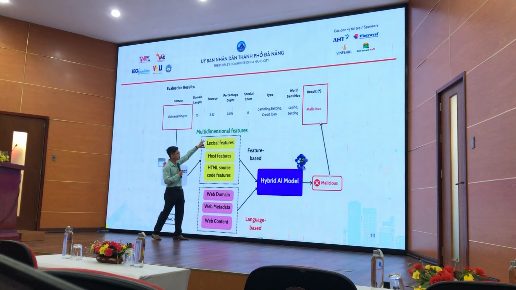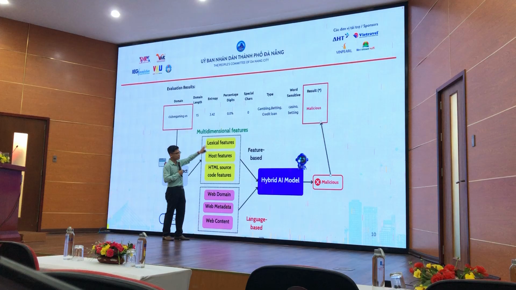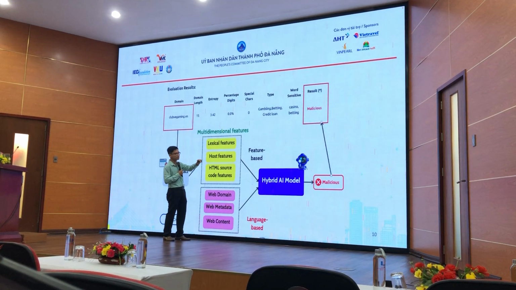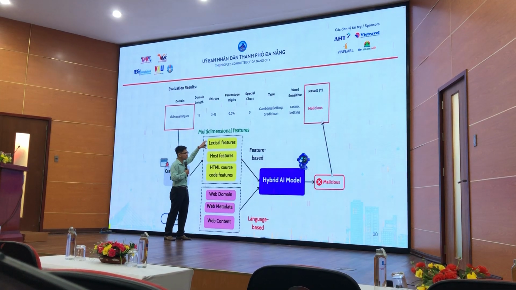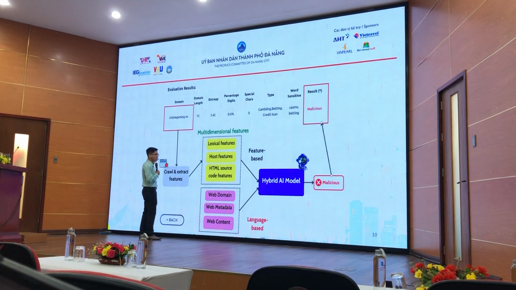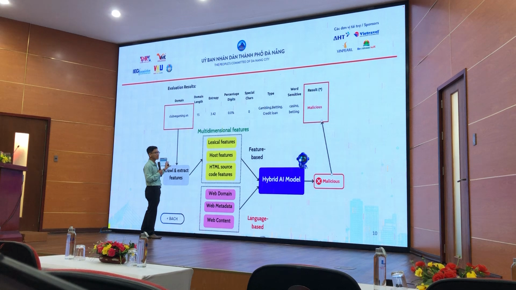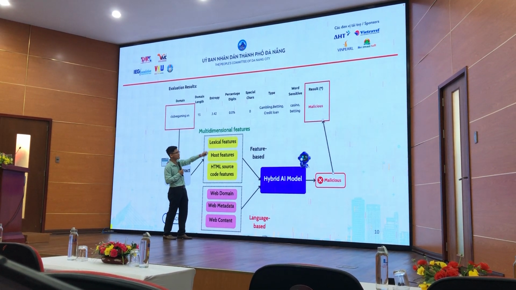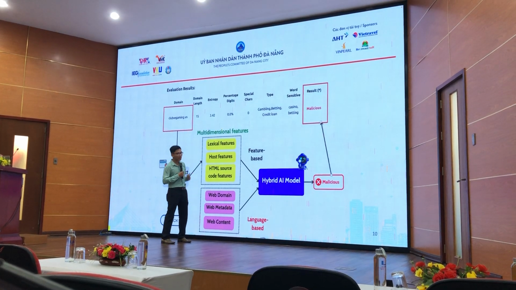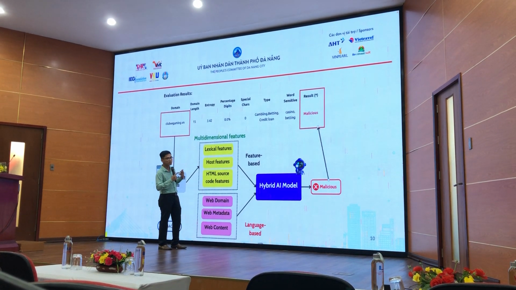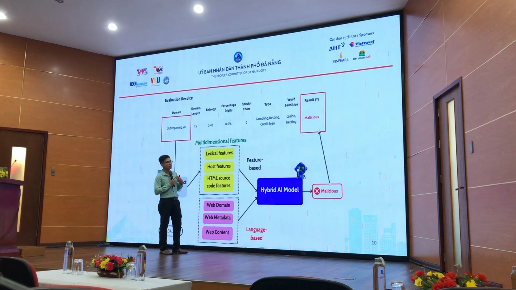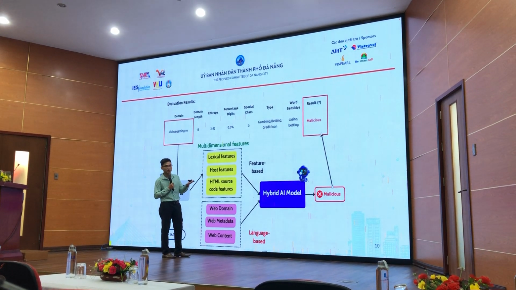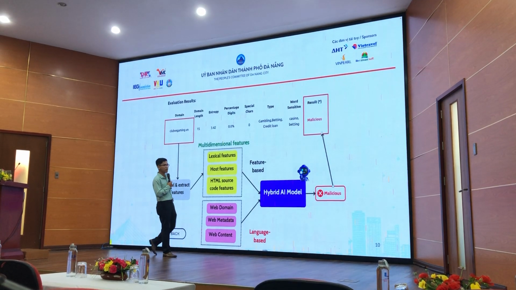Here we have features like feature weight, meaning numerical values of the features. And then lexical features, which we can extract from the domain. Every website has a domain, and we can extract features from the domain itself, like the length, and how dynamic it is, whether the domain has numbers or not, because some scams have numbers in the domain.